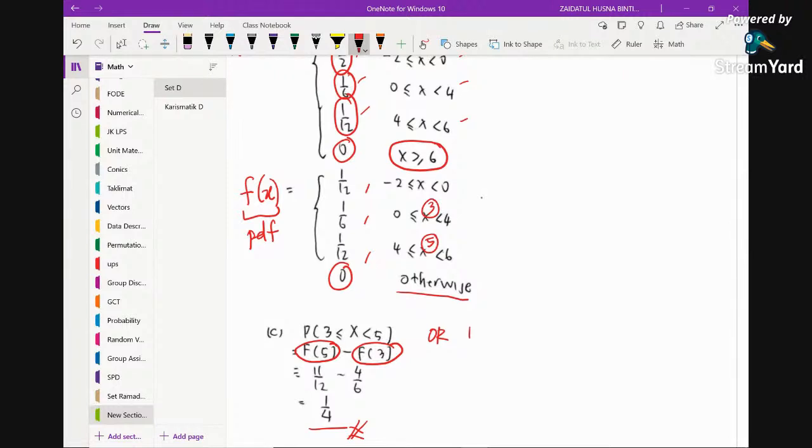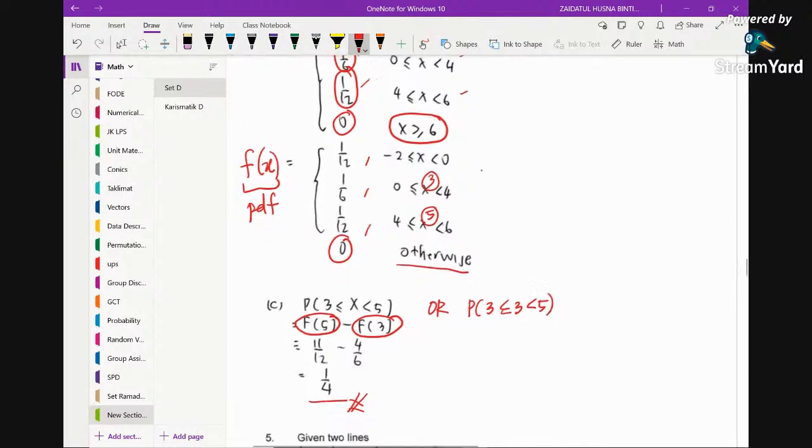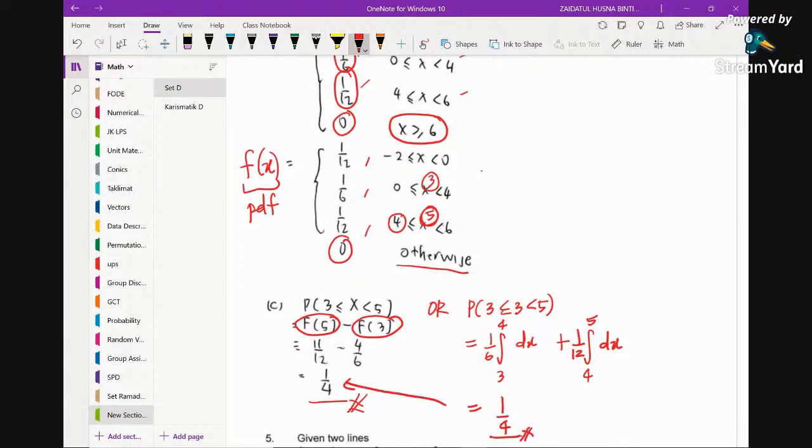So to find the probability of x greater or equal to 3 and less than 5, you may just integrate from 3 to 4 the function 1 over 6, and then you add the integral from 4 to 5 of the function 1 over 12. And then you will get exactly the same answer as the other method. But again, I would advise if you already have the CDF, you just make full use of the CDF, because that would be easier.